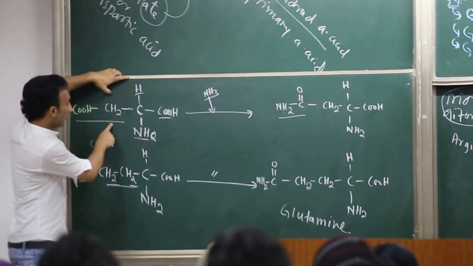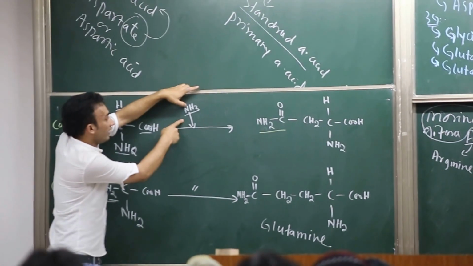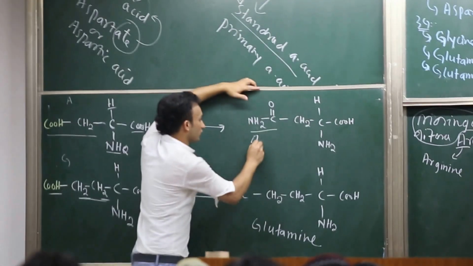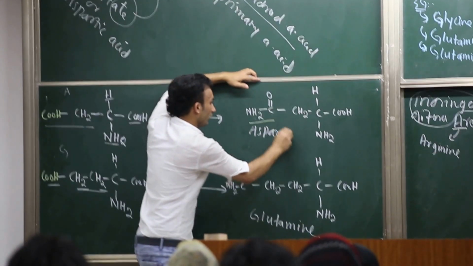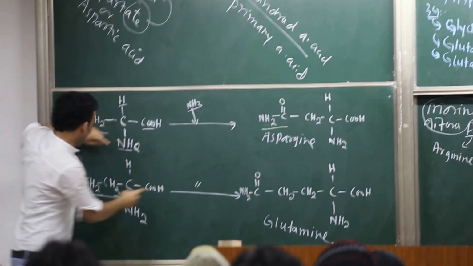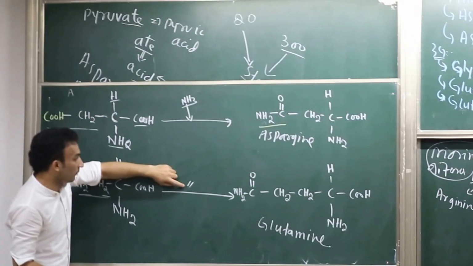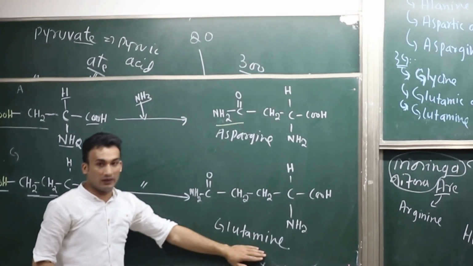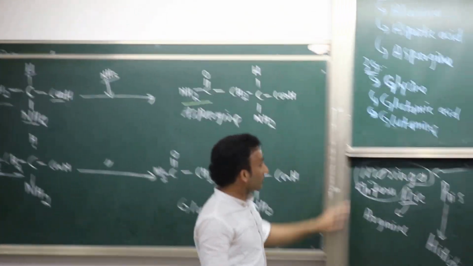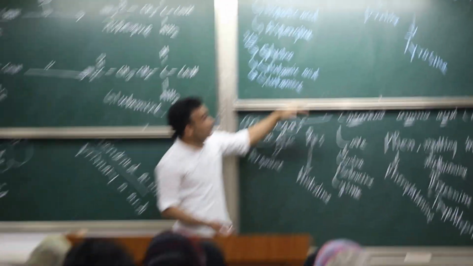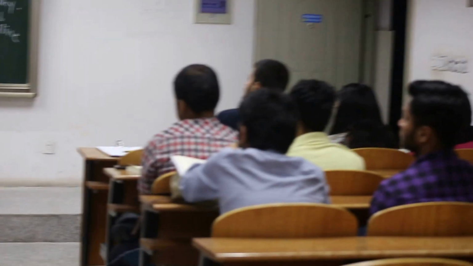Whenever you add an NH3 group to aspartic acid or aspartate, it converts into asparagine. And whenever you add an NH3 group to glutamic acid, it converts into glutamine. Okay, so that's how we classify essential amino acids and non-essential amino acids.